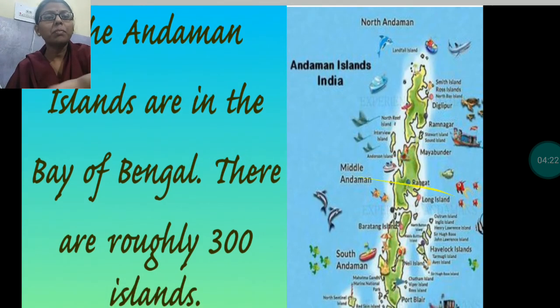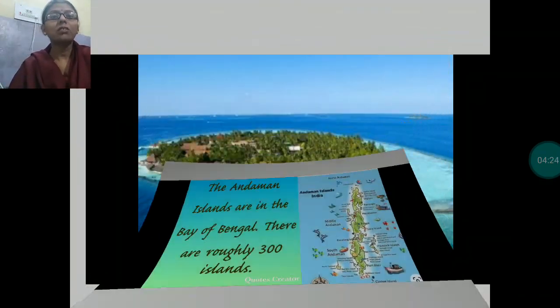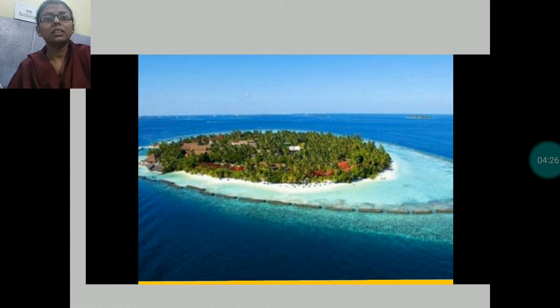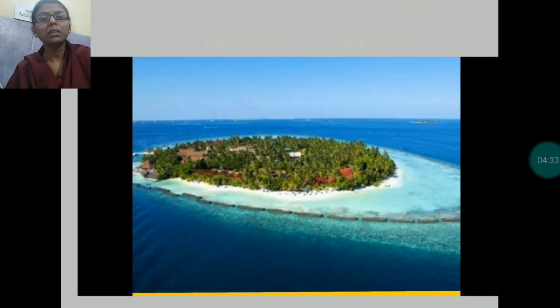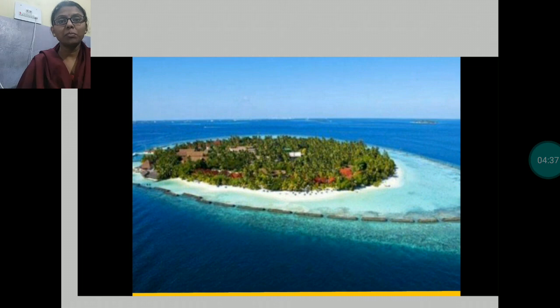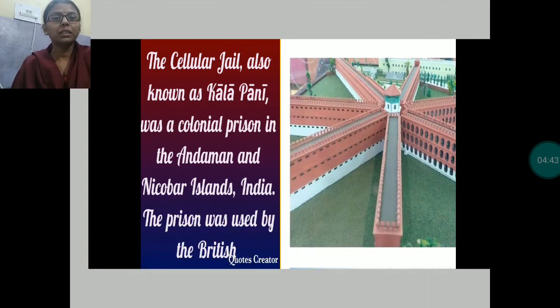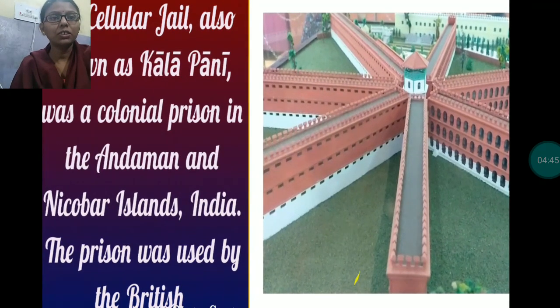This island is famous for the Cellular Jail. This is the beautiful island of the Andaman and Nicobar group, and it is famous for the Cellular Jail, which was very famous during British rule, and it was known as Kala Pani. Here is the picture of the Cellular Jail, you can see.